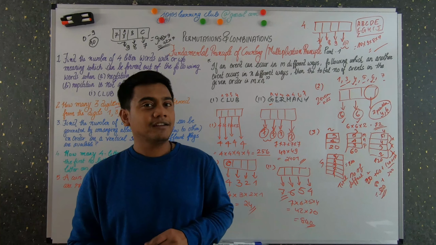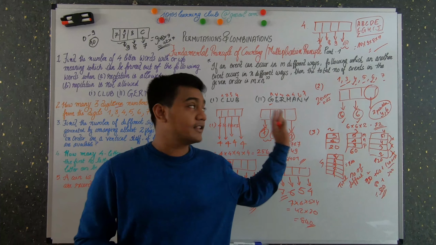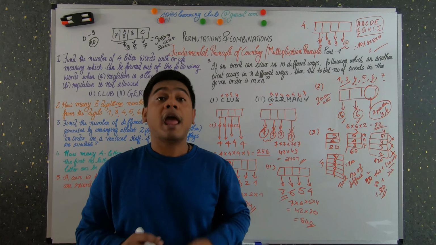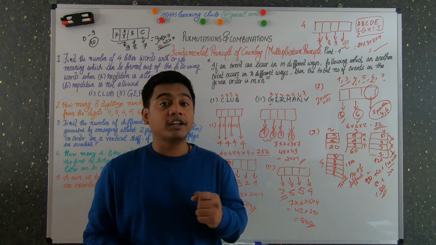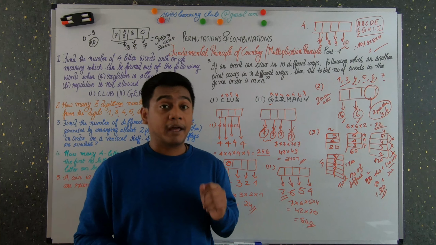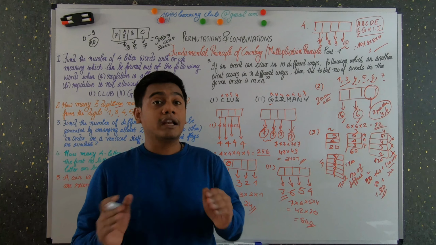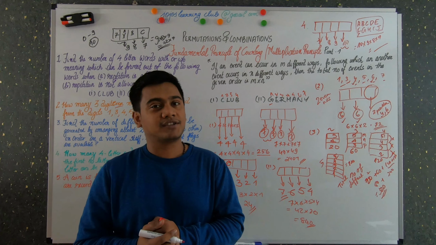I hope it's clear. So that's all for this section on the fundamental principle of counting, and in my next section I will do the derivation for permutations and also let you know about factorial notation.